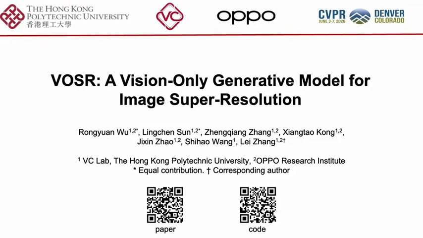VOSR, a vision-only generative model for image super resolution. The key question behind this work is simple. Do we really need large text-to-image diffusion priors for high-quality generative super resolution? Or can we build a strong VOSR model directly within the visual domain?